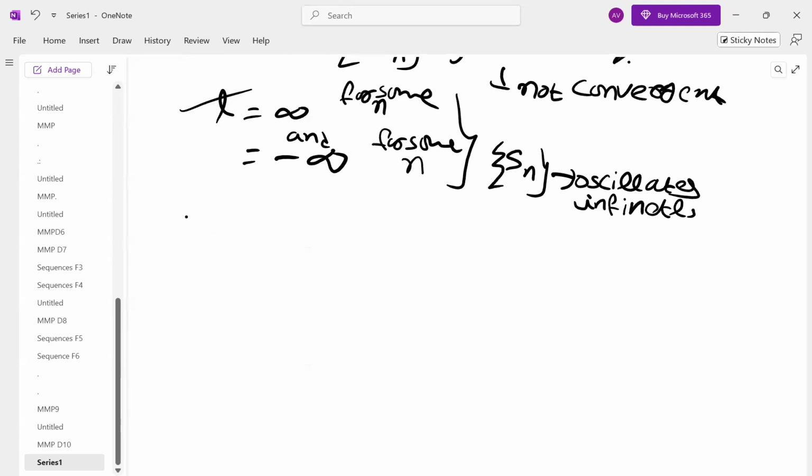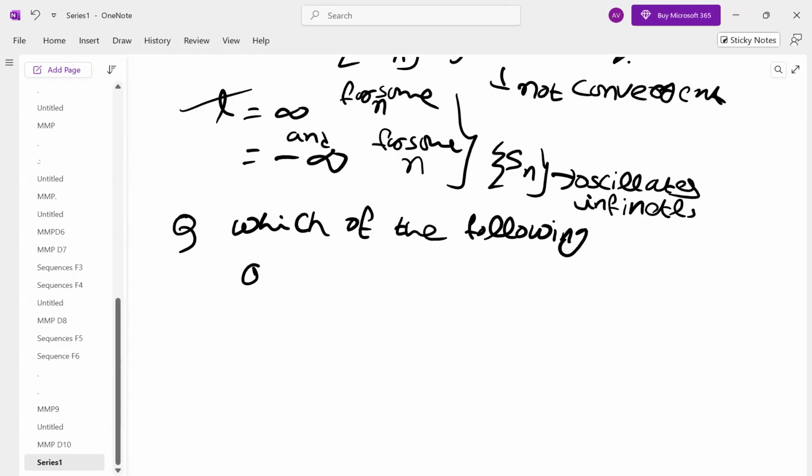which of the following are Cauchy? They give a question on Cauchy sequences.